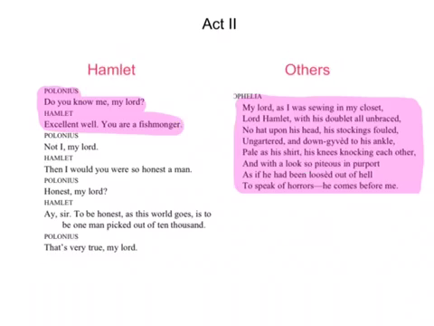In Act 2, Scene 1, you see that Hamlet is still very much insane. He comes into Ophelia's room, and you see in this quote, "My lord, I was in my sewing closet.